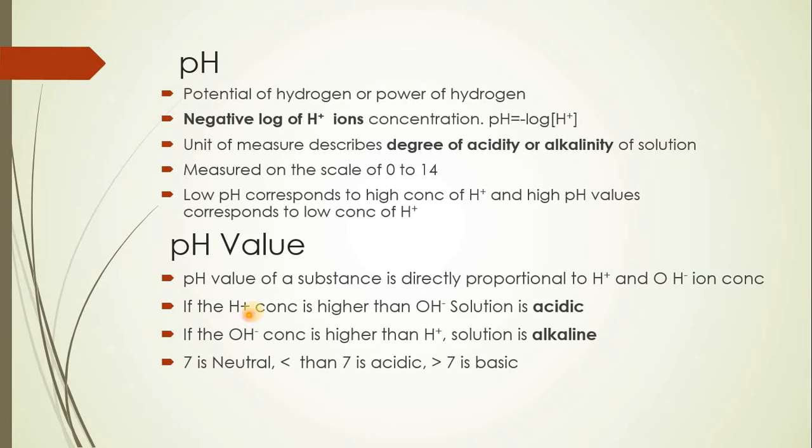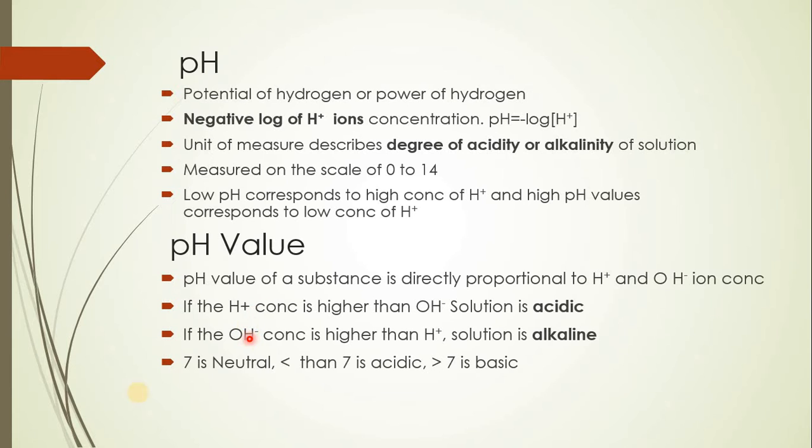In the same manner, if we go to the opposite extreme, where the OH ion concentration is very high, it means that the H plus concentration is less and therefore the solution will be alkaline in nature.